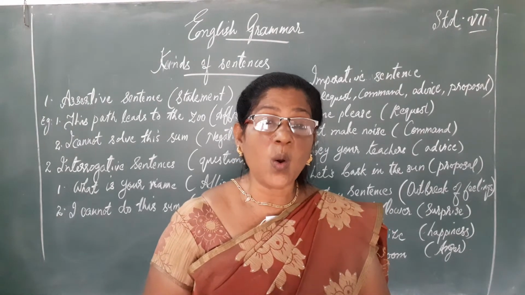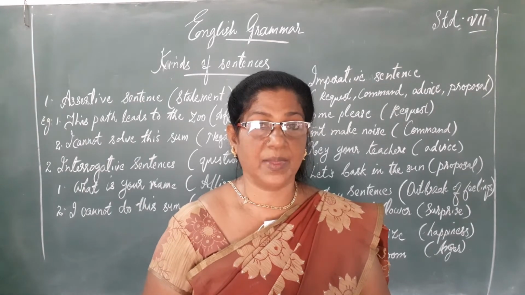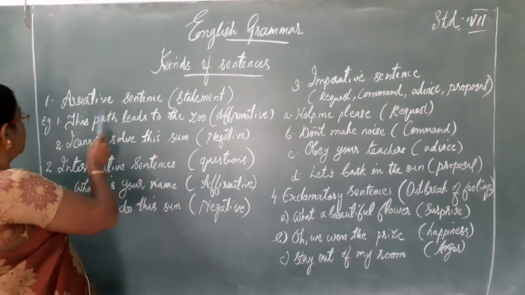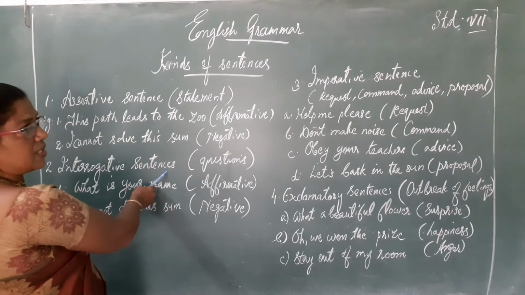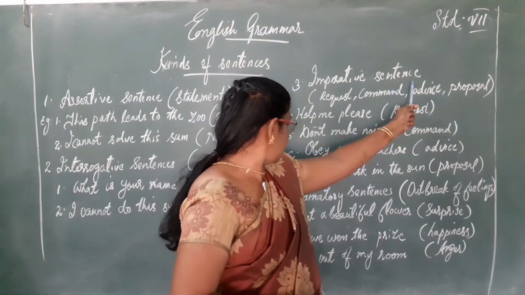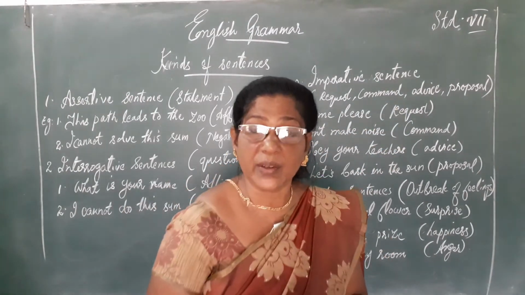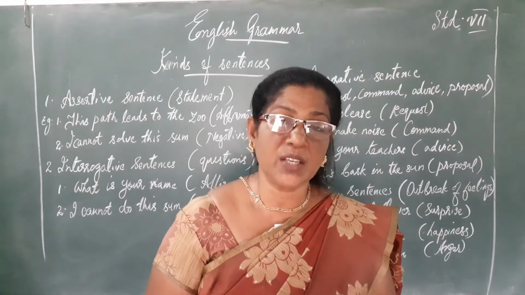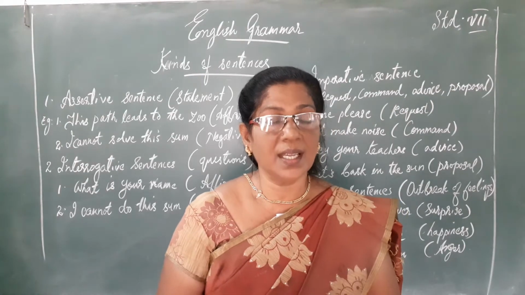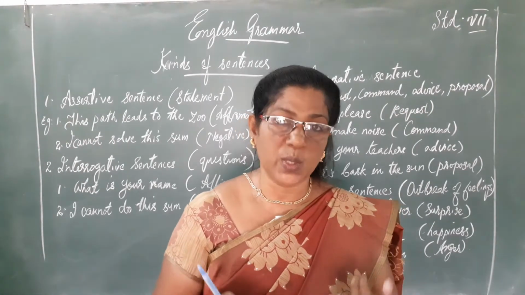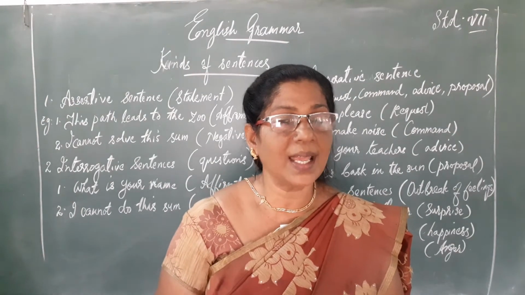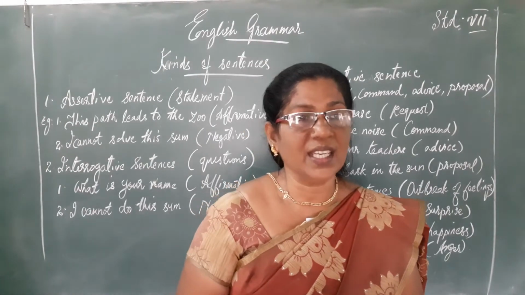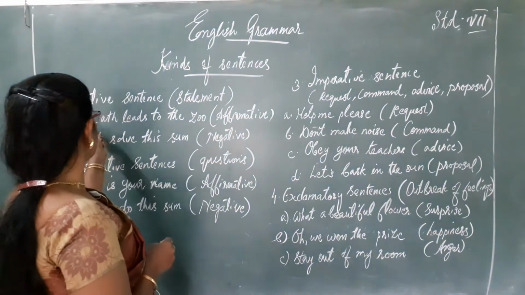There are 4 different kinds of sentences. What are these 4 different kinds of sentences? Assertive sentence, interrogative sentence, imperative sentence and exclamatory sentence. So what are the 4 different kinds of sentences? Assertive sentence or statement, interrogative sentence or questions, imperative sentence and exclamatory sentence. And first let us see what an assertive sentence is.